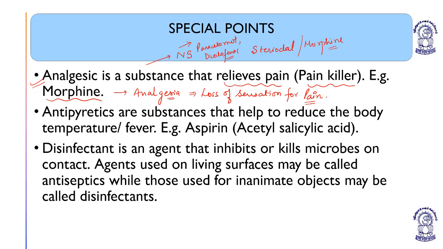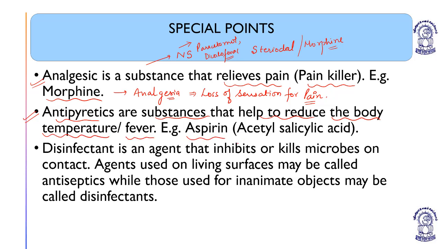So the steroidal painkillers relieve the pain, but when they are constantly used, they become part of the body, in habit. They cause habit. Antipyretics calm down the body temperature; they are substances that help to reduce the body temperature or fever.